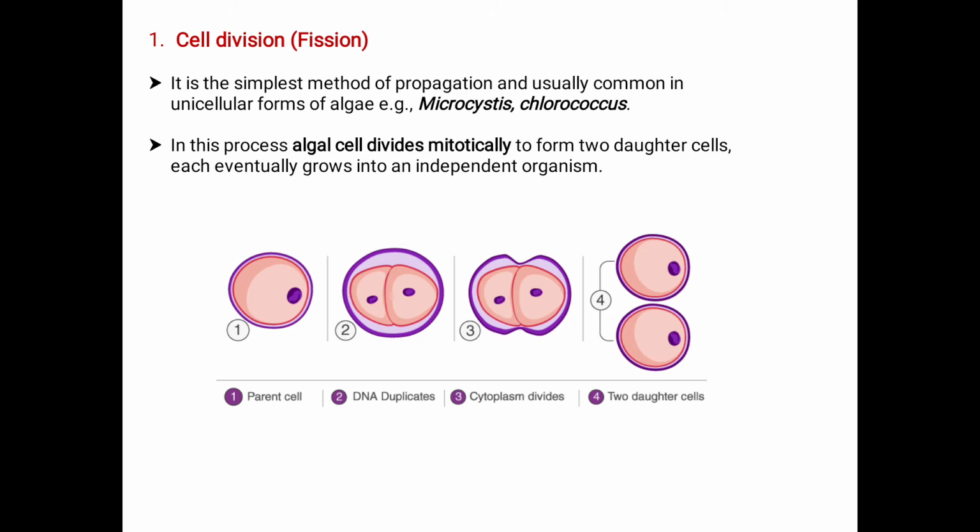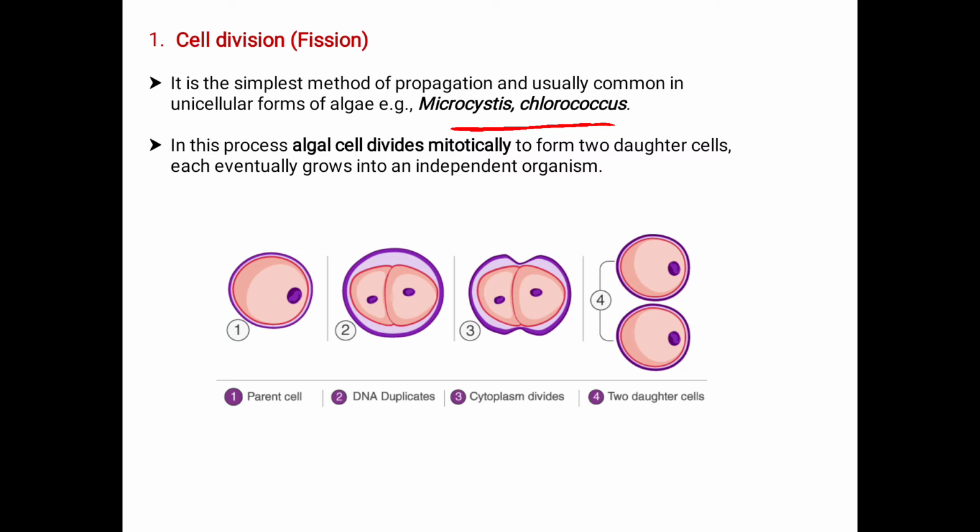Among the forms of vegetative reproduction, the first one is the cell division, which is nothing but the fission. What happens here? It is the simplest method of propagation and is usually common in unicellular forms of algae. Examples are Microcystis and Chlorococcus. These are the examples for the cell division, that is, the fission.